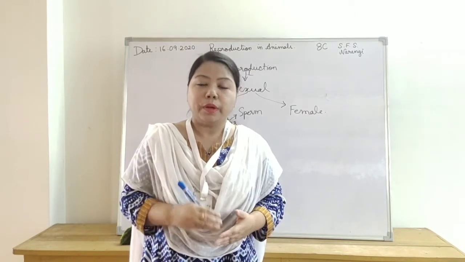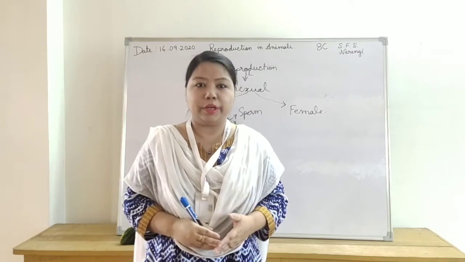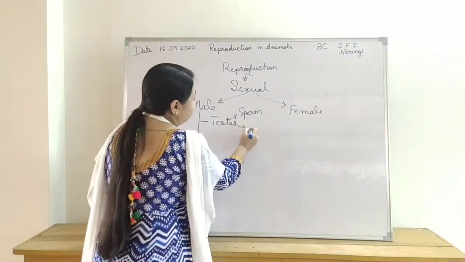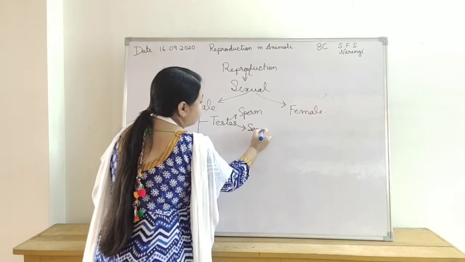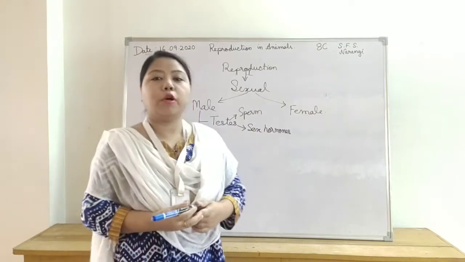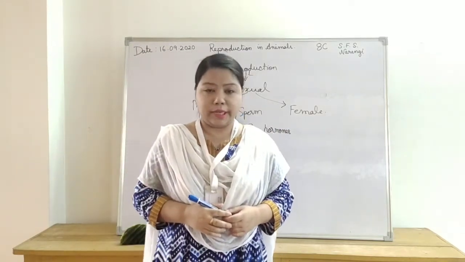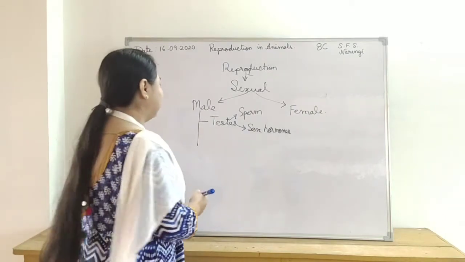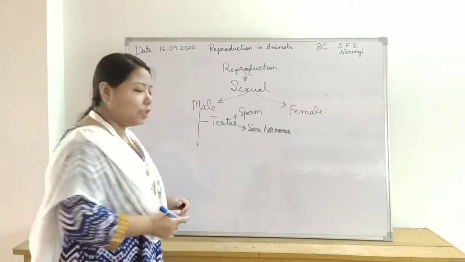Along with the sperm, testes also produce sex hormones called testosterone. This is the role of the testes in the male reproductive system.